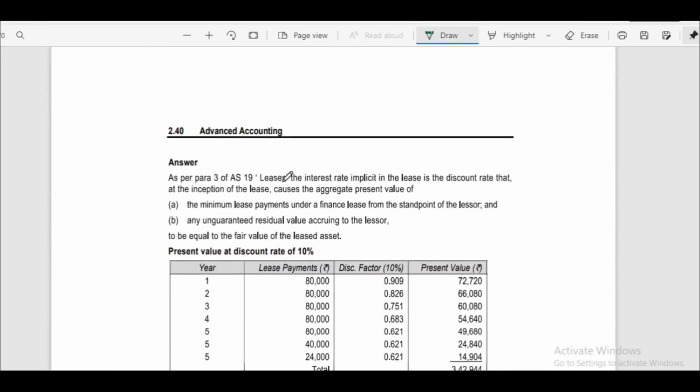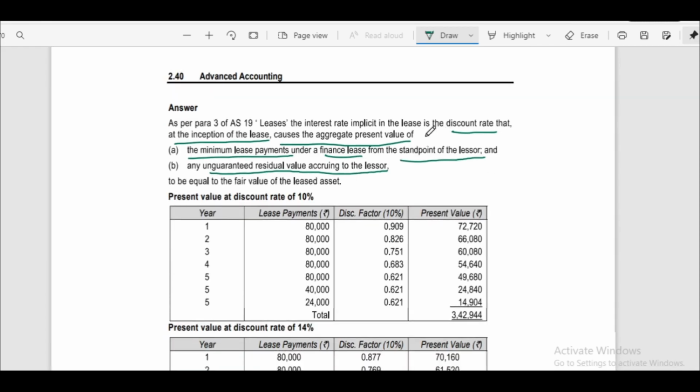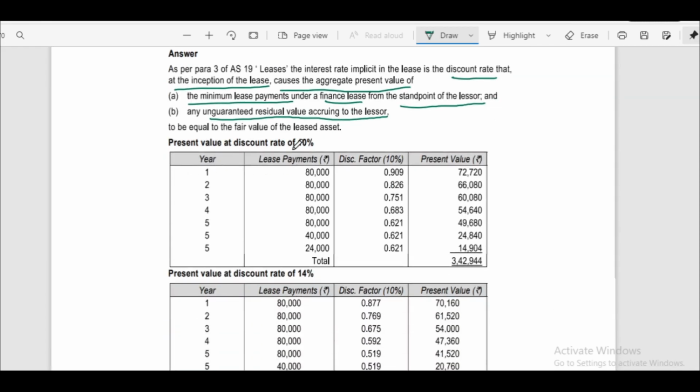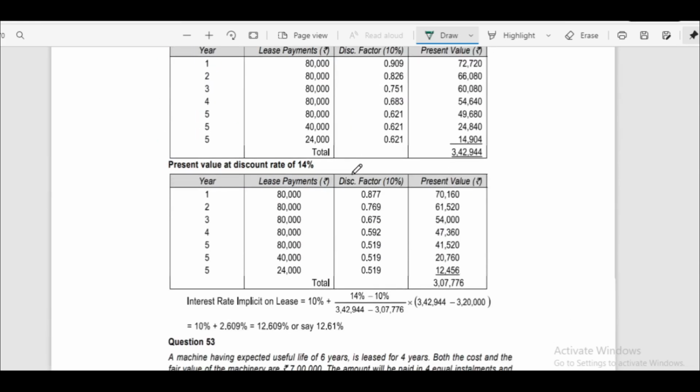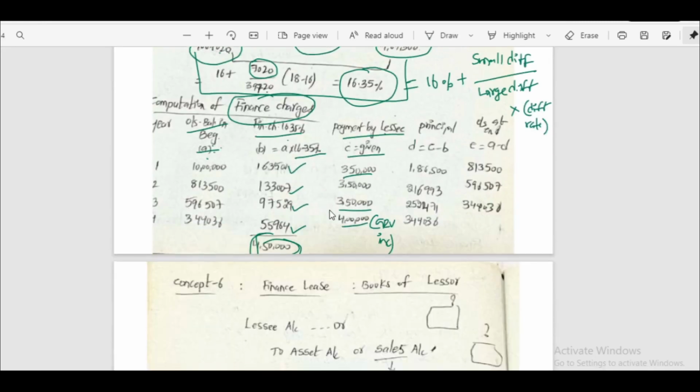As per para 3 of AS 19 Leases, the interest rate implicit in the lease is the discount rate that, at the inception of the lease, causes the aggregate present value of minimum lease payments under a finance lease from the standpoint of the lessor, and any unguaranteed residual value accruing to the lessor, to equal the fair value. That is called the implicit interest rate. First we have to calculate present value at 10%. Then we have to calculate present value at 14%. Then we have to calculate the implicit interest rate, just like the IRR method we have calculated here.